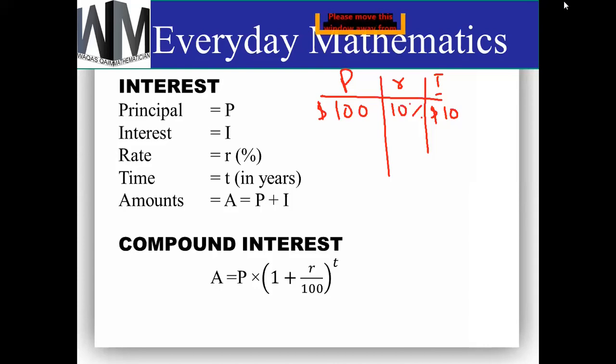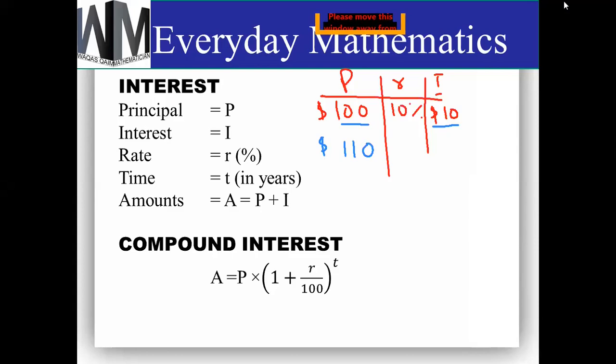Now in simple interest, for the second year, the principal will also be $100. But for compound interest, this $100 and this interest will be added. And for the second year, the principal will be changed and it will be $110. So this is the basic difference between simple interest and compound interest.